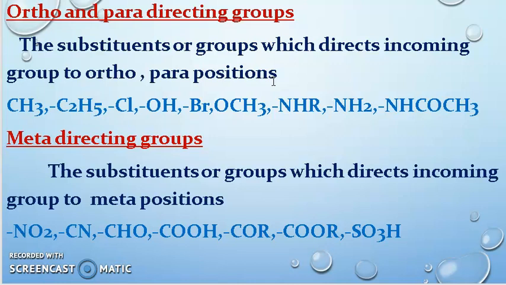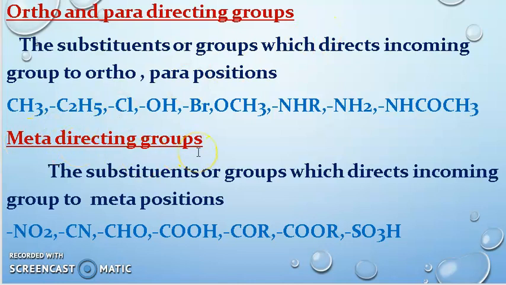So the substituents or groups which direct the incoming groups to the ortho or para position are called ortho or para directors. The groups I have given here are CH3, C2H5, Cl, OH, Br, OCH3, NH2, NHCOCH3. These are the ortho and para directing groups, as you have studied earlier, right?